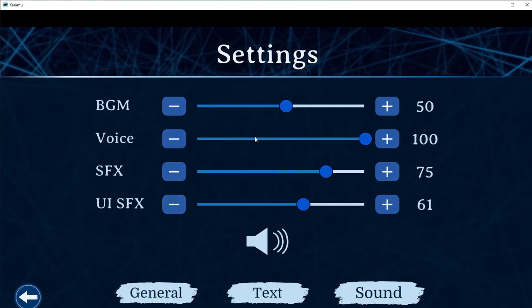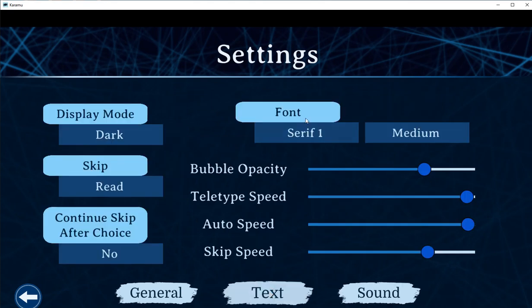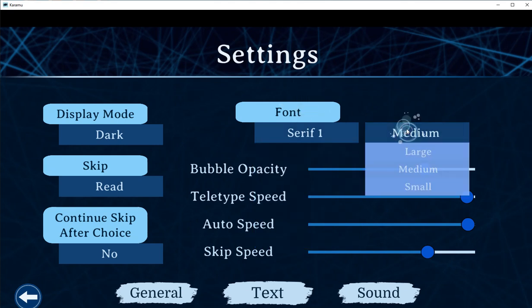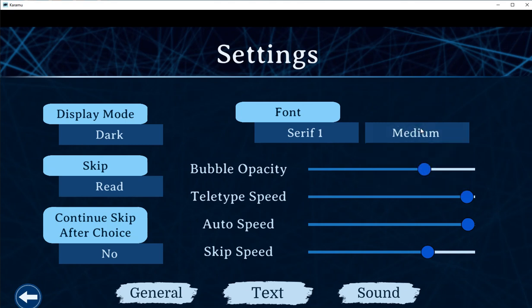Okay, I'm just going to go to settings. From a sound point of view, I really like voice being upped, so I've got that to 100%. Background music, I've got middle, sound effects, 3/4 of the way. User interface sound effects, I'm all grand. Text, I love how you can change the fonts. You've got Open Dyslexic and all that stuff there, so honestly, so good. You can even change the size of the font here, large, medium and small. I could spend a whole video just on the user interface, but I'm not going to do that. It's just awesome, just so you guys know.